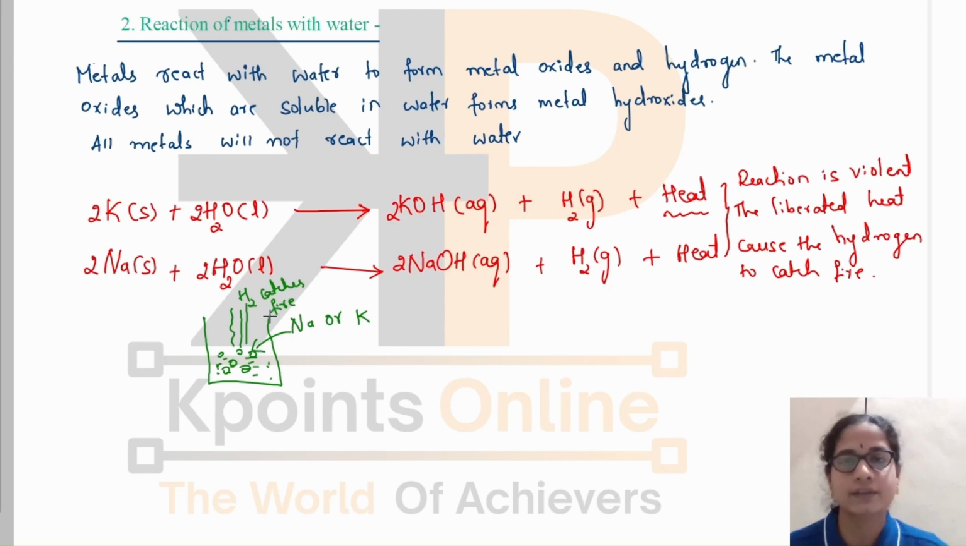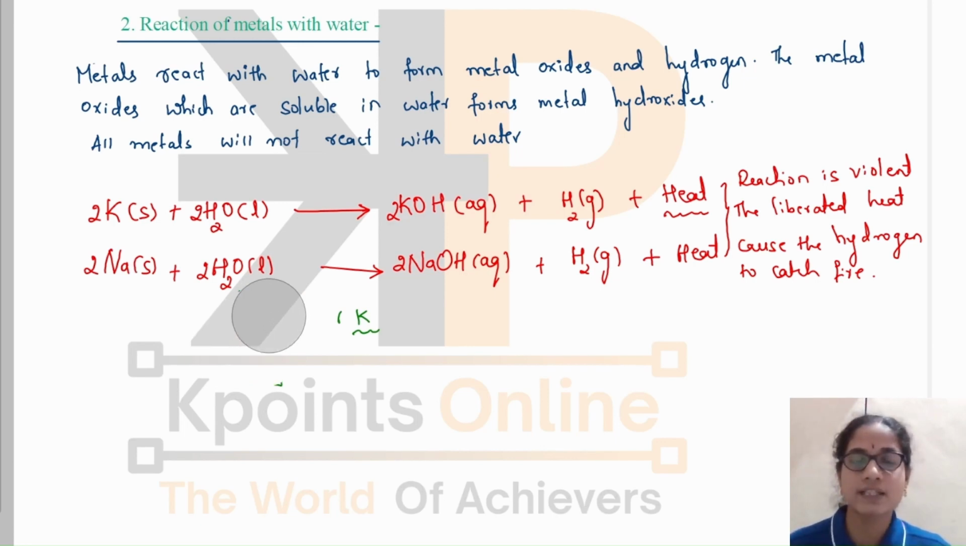Hydrogen catches fire. Due to the formation of these bubbles, they stick to the surface of sodium or potassium, and these metals start floating on the water. As this hydrogen catches fire, it also causes the sodium or potassium metal to catch fire, resulting in a violent reaction. So these two reactions, potassium and sodium with water, are very violent, resulting in the liberation of a large amount of heat.